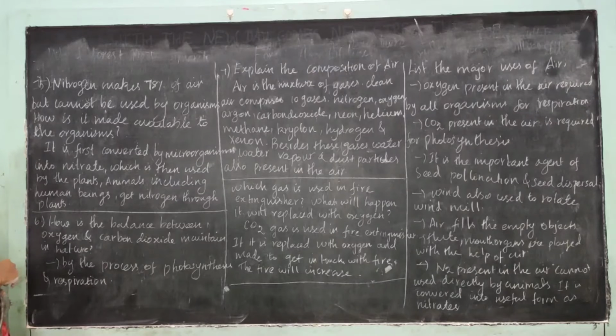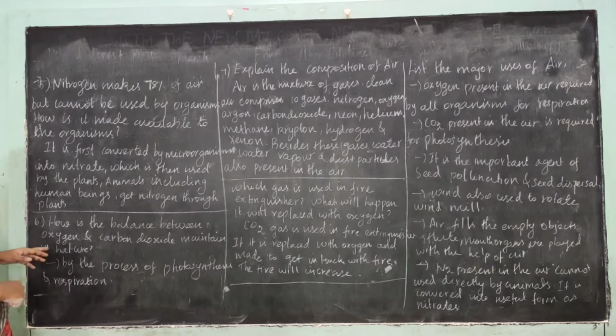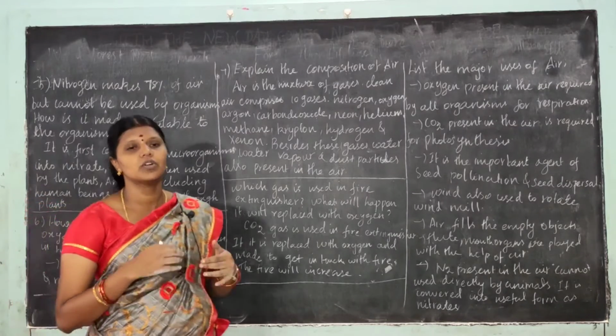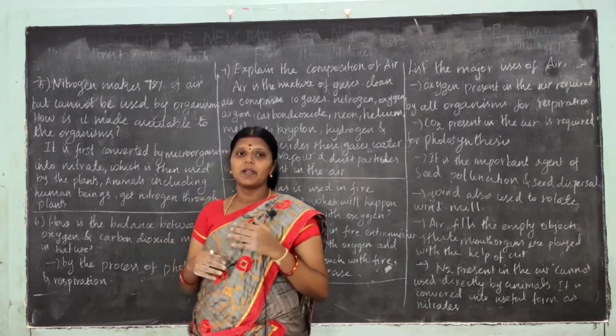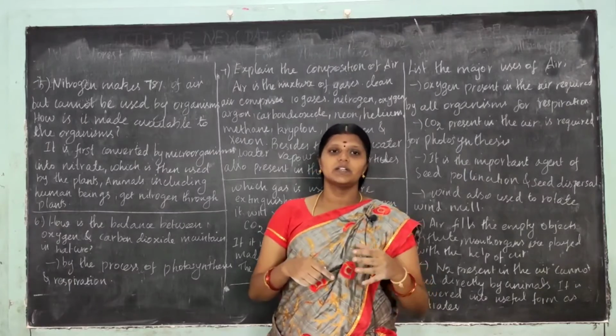Next question: how is the balance between oxygen and carbon dioxide maintained in nature? It is maintained by the process of photosynthesis. In photosynthesis, plants release oxygen and absorb carbon dioxide.